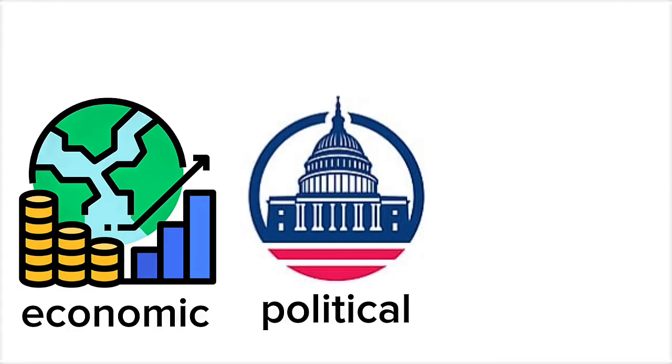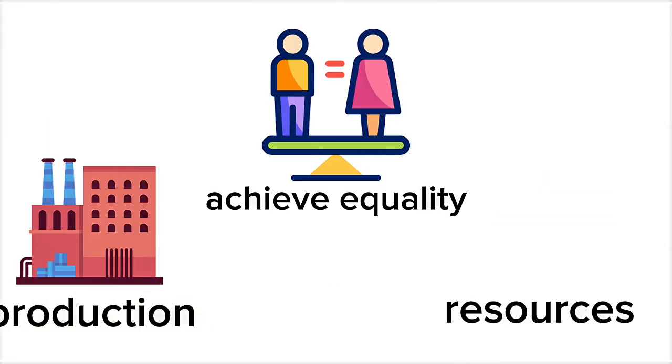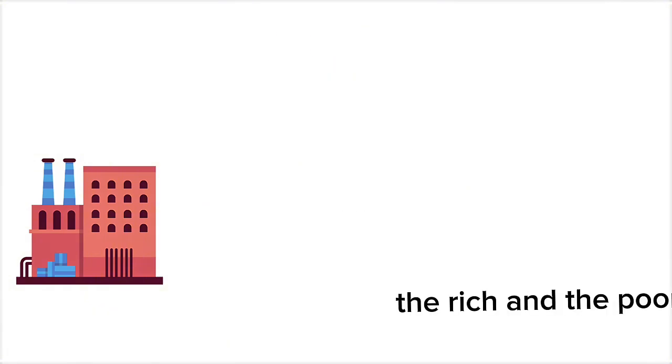Socialism. Socialism is an economic and political system in which the state manages resources and production to achieve equality and reduce the gap between the rich and the poor. It aims to provide services.